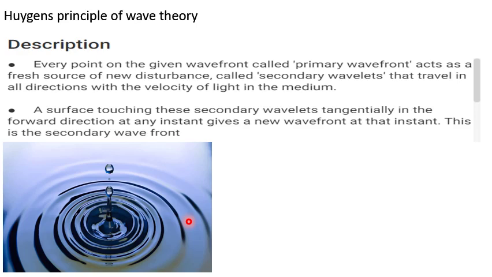These wavefronts are known as primary wavefronts, and they act like a fresh source of a new disturbance, known as secondary wavelets, traveling in all directions with the velocity of light in the medium. The surface touching these secondary wavelets tangentially in the forward direction at any instant gives a new wavefront at that instant. This is the secondary wavefront, meaning